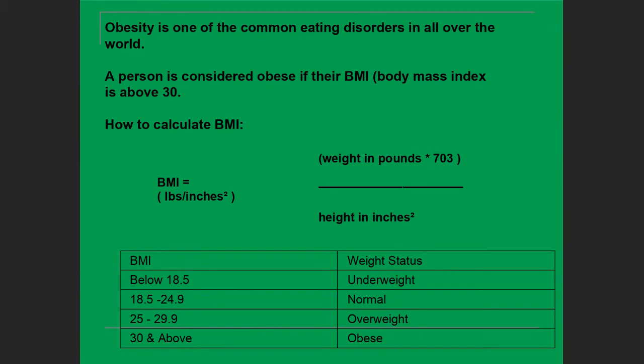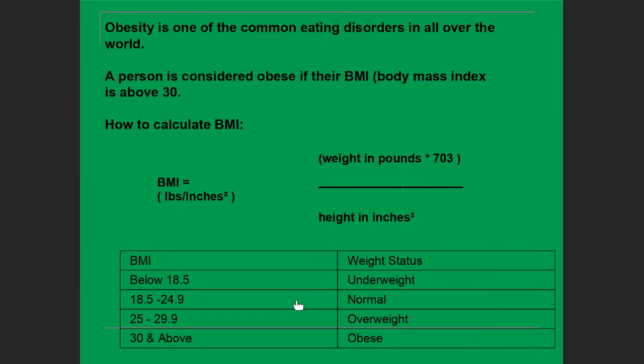From 18.5 to 24.9 is normal, from 25 to 29.9 is overweight, while 30 and above is obese.